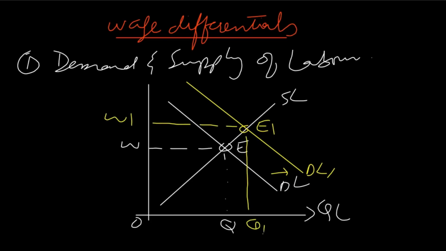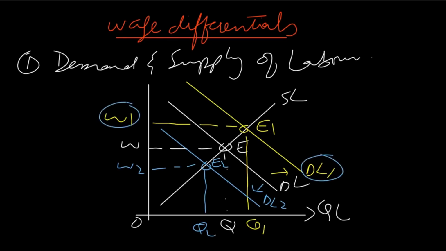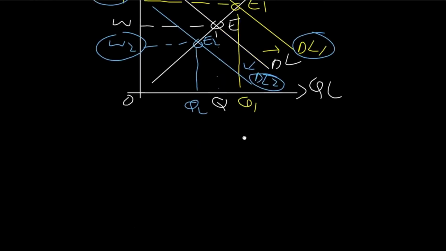And on the other hand, if we have a look at the workers who are in low demand, then the demand curve will shift to DL2, to the left, and the new equilibrium will take place at E2, where the wage rate they will receive is W2 and employment is Q2. So you can clearly see that the workers which are in high demand receive high wages. The workers which have low demand receive low wages. The same is the case with supply. When supply of workers is greater, the wage rate will fall, and when supply is low, the wage rate will rise.